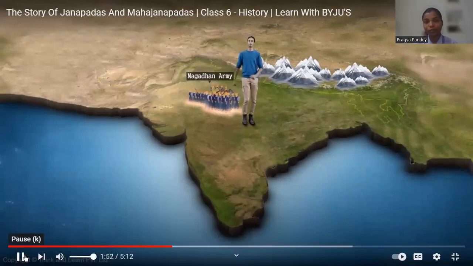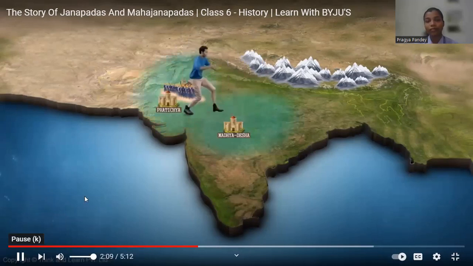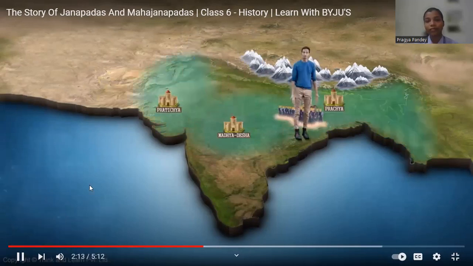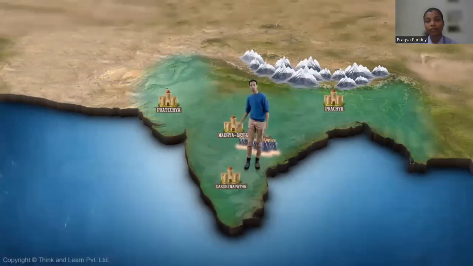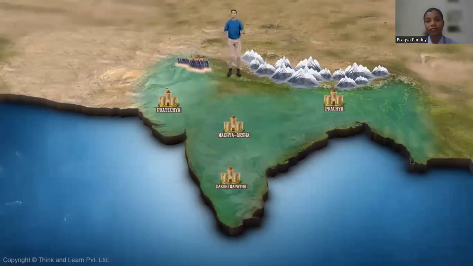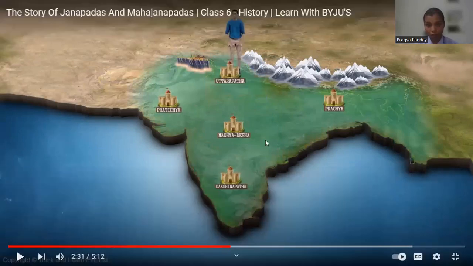Just my kind of people. So geographically, the Indian subcontinent could be broadly divided into 5 regions. Madhya Desa, or the middle part. Praticya, the western part. Pragya, the eastern region. Dakshinapata, the land to the south of the Vindhyas. And Uttarapata, the land to the north of the Vindhyas. As we follow the concept of east, west, north, and south.